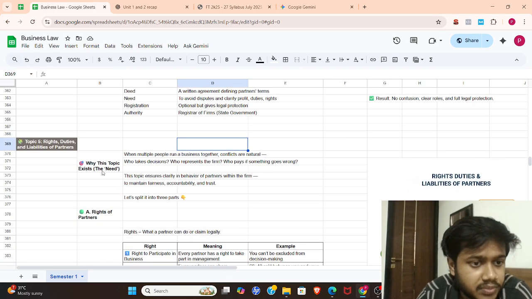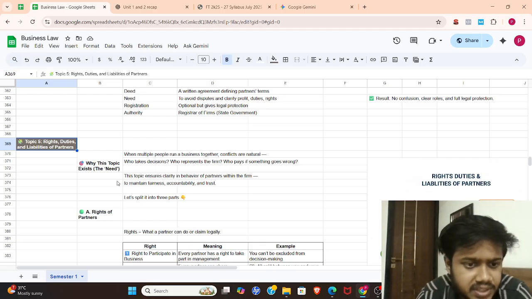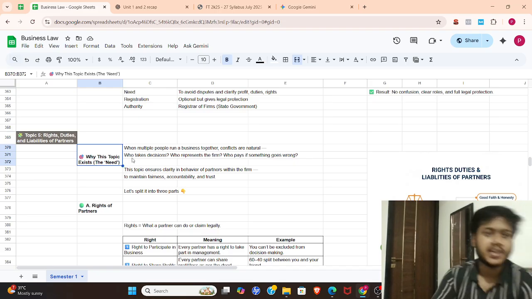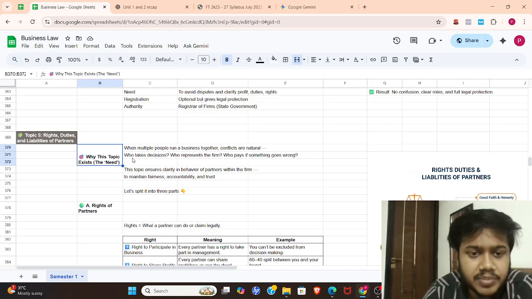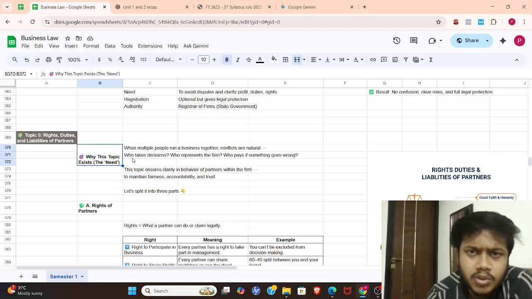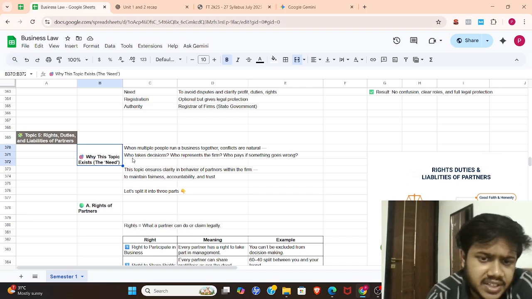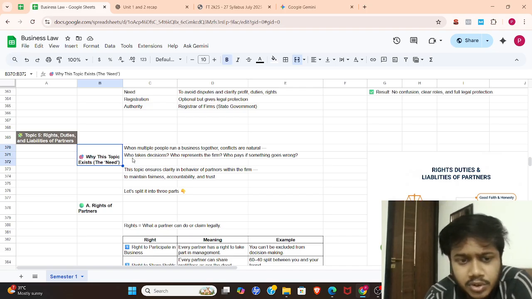Now moving to the fifth topic: what are the rights, duties, and liabilities of partners? It is very simple. Why does this topic exist? Because when multiple people run a business together, conflicts are natural. You also see around you that many people are facing this issue. Who takes decisions? Who represents the firm? Who pays if something goes wrong? This topic ensures clarity in the behavior of partners within the firm to maintain fairness, accountability, and trust.